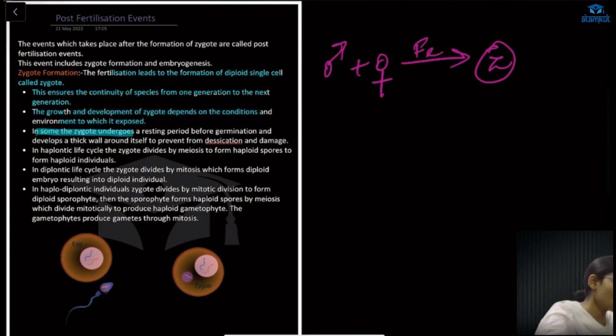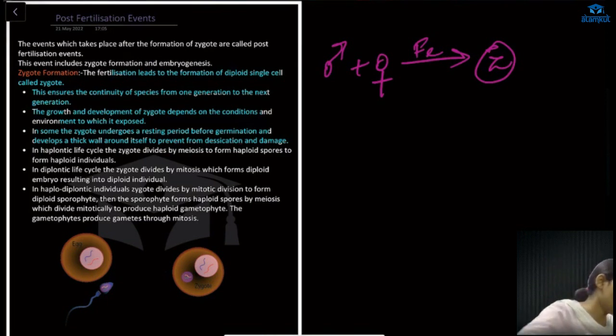Some zygotes undergo a resting period before germination and develop a thick wall around themselves to prevent desiccation and damage. Means there are various kinds of zygotes which try to survive. Because of this survival capacity, some develop a thick wall around themselves, some develop shell-like structures, some develop amnion, chorion and other structures. So the zygote has many features to protect it from desiccation and damage.